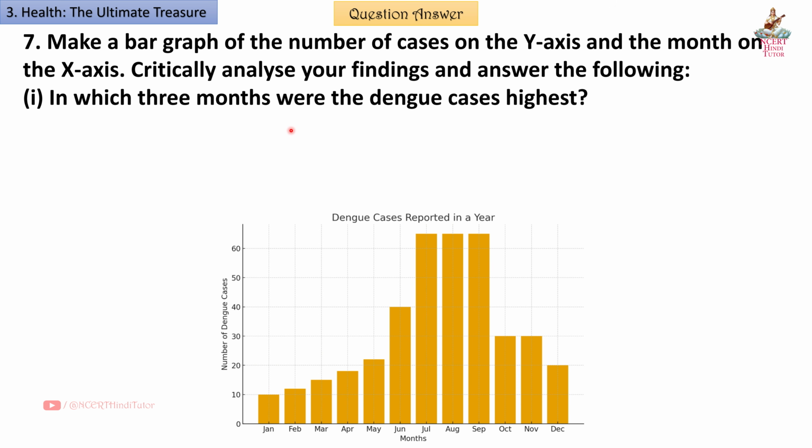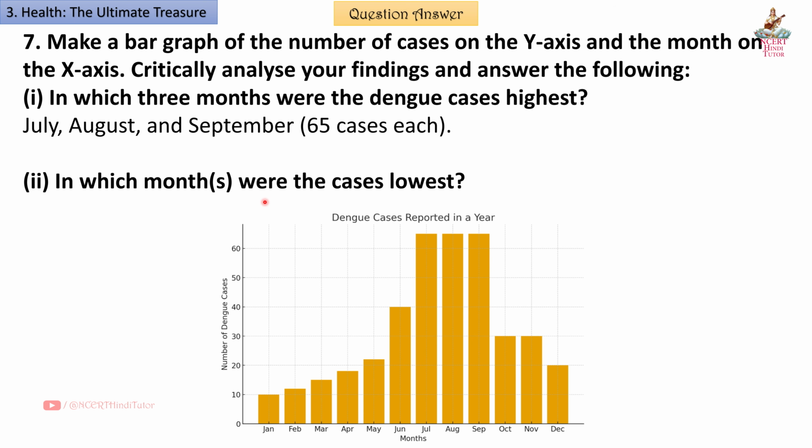First, in which 3 months were the dengue cases highest? Answer: July, August and September, 65 cases each. So friends, in July, August and September. Second, in which months were the cases lowest? Answer: January, 10 cases. So friends, here in January we have least number of cases, that is 10.